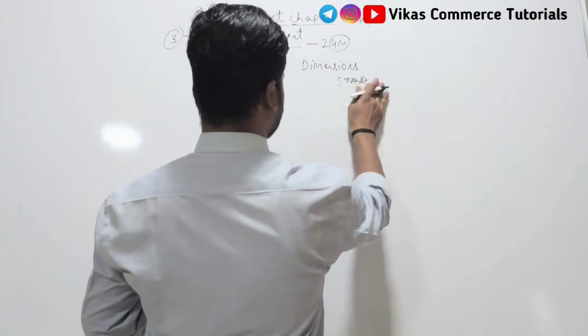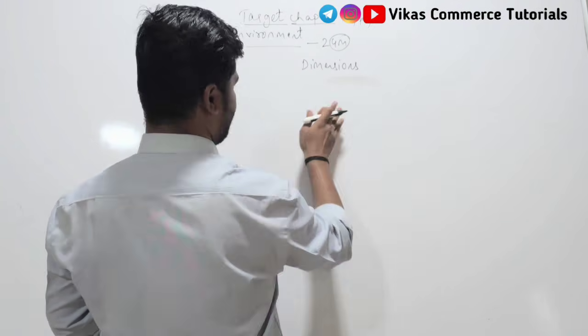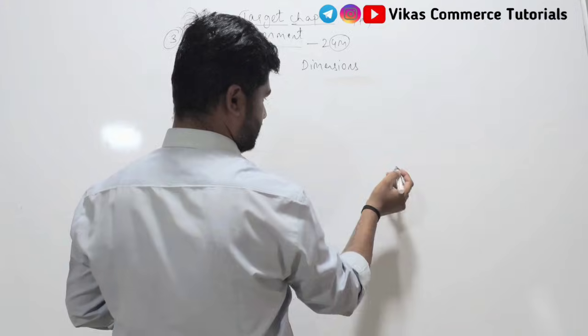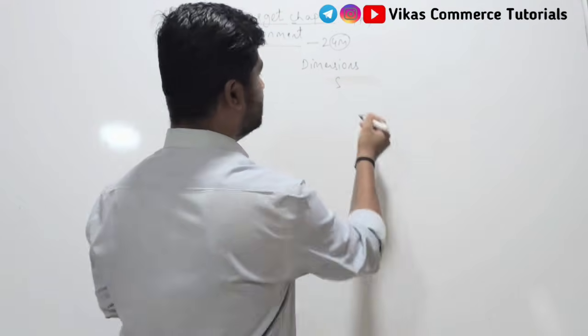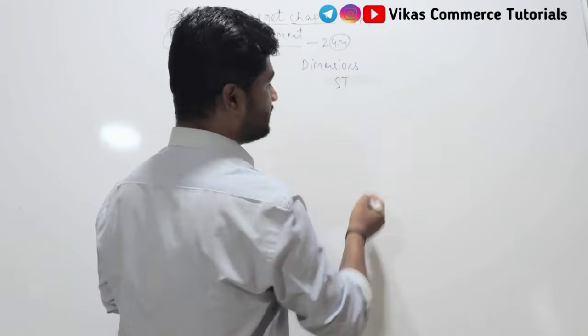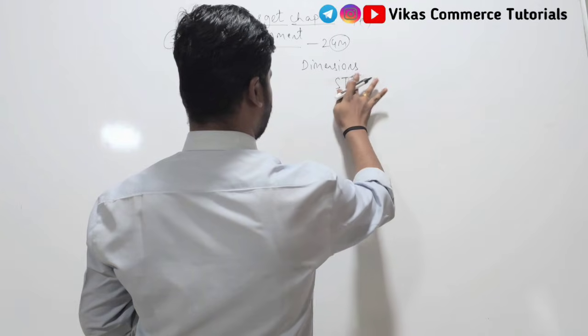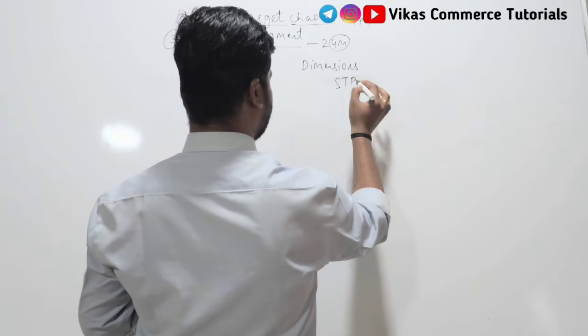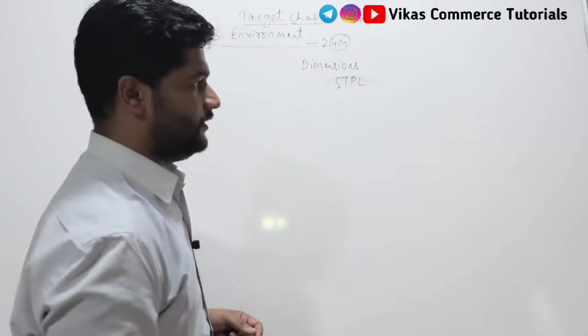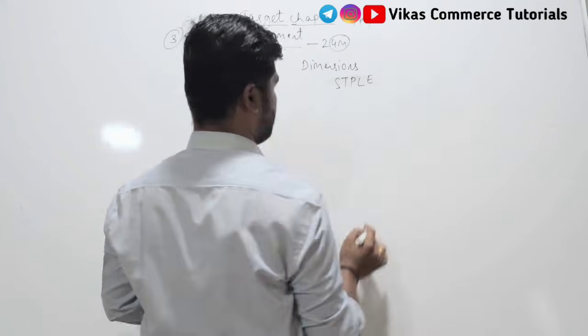Okay, there is a shortcut to remember it. Sociological environment, technological environment, political environment, legal environment, and economic environment.